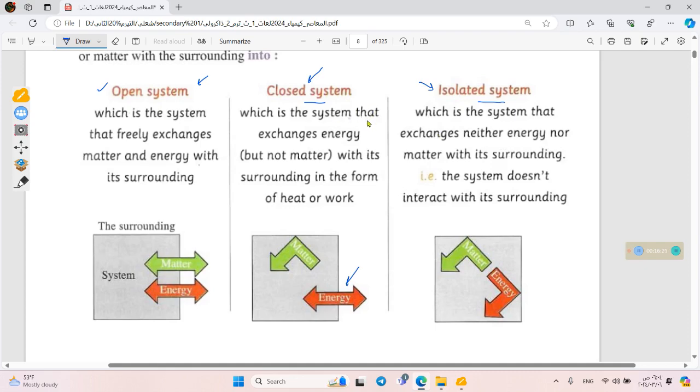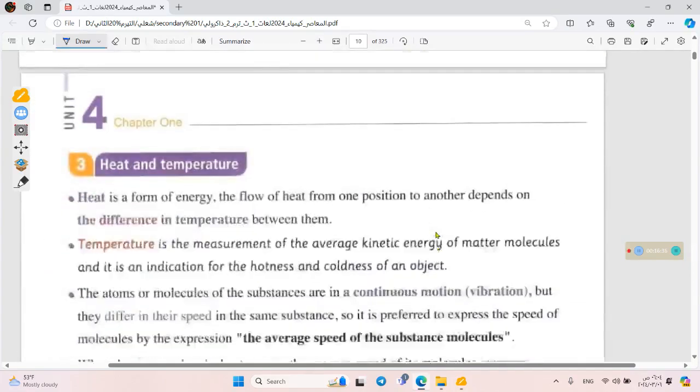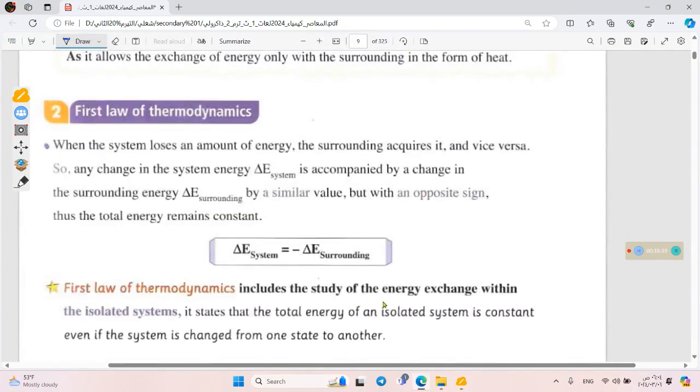In our study through this thermochemistry content, we're speaking about isolated systems, because there is a law called the first law of thermodynamics. The first law of thermodynamics says that the total energy of any isolated system is constant, even if the system changes from one state to another. The important part here is the total energy of any isolated system is constant.